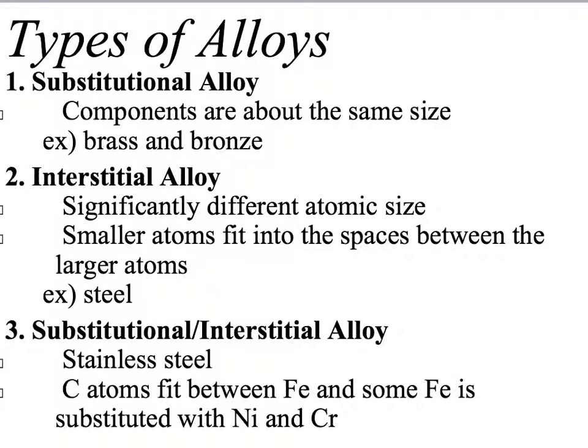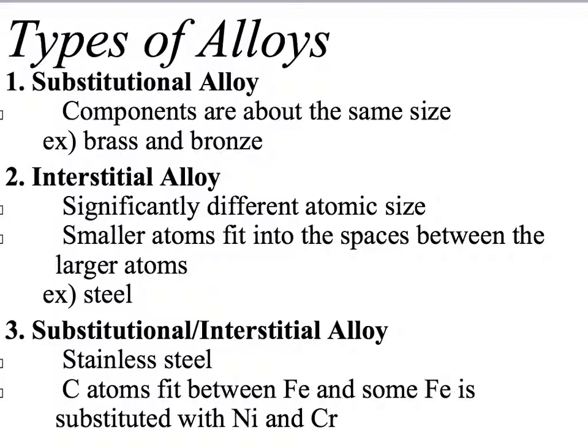So there are two major classes of alloys. One would be a substitutional alloy, and the second would be an interstitial alloy. And then if we want to think about a third class, which is a blend of both of those previous two, it's substitutional and interstitial.